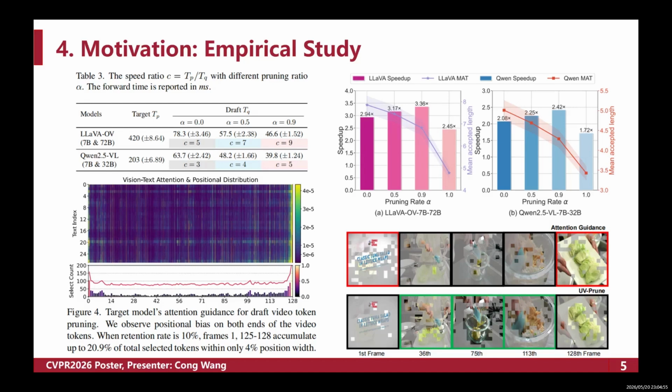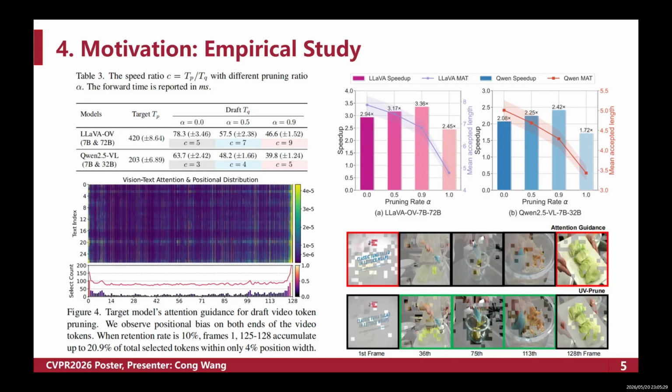When we set the video token pruning ratio to 0.9, which means 90% of the video tokens are pruned, the speed-up ratio can be promoted to 9 and 5, which successfully enlarges the feasible parallel verification window. Apart from speed-up ratio optimization, we further explore effective alignment enhancement strategies. We introduce feature guidance from the large target model to optimize the draft model.